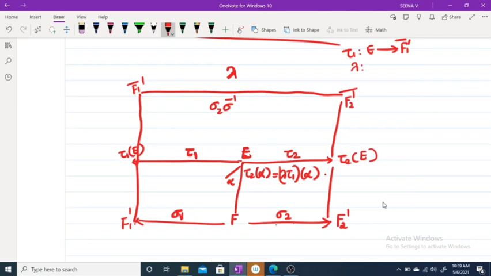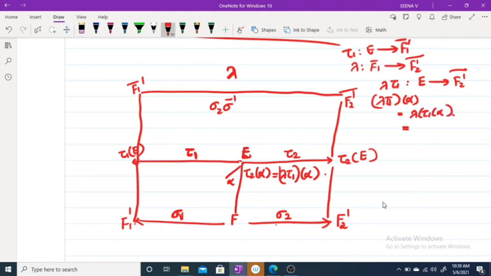And lambda is a map from F1 dash closure to F2 dash closure. So what is lambda tau 1? This is a map from E to F2 dash closure. What is lambda tau 1 of alpha? This is equal to lambda of tau 1 of alpha.